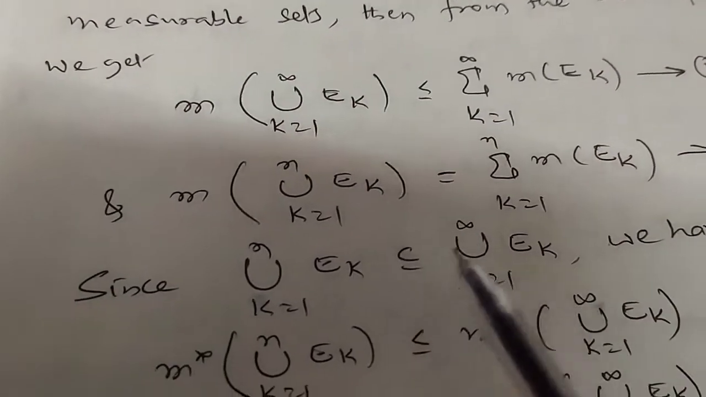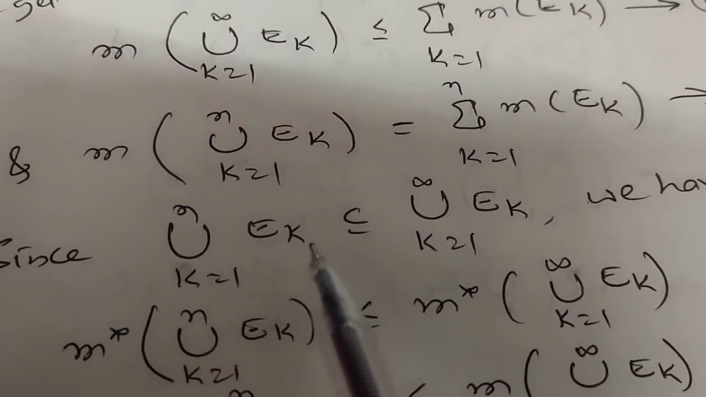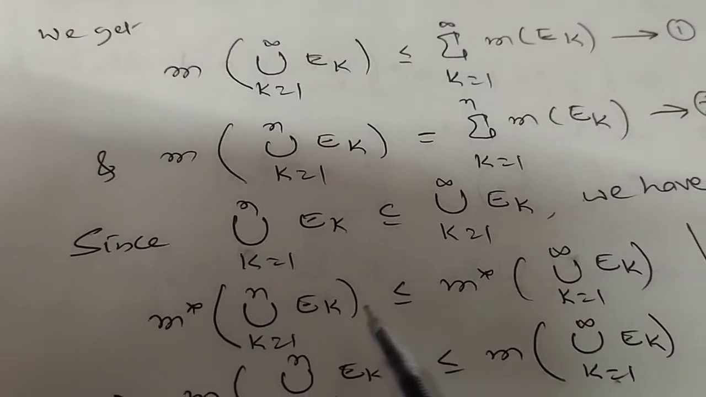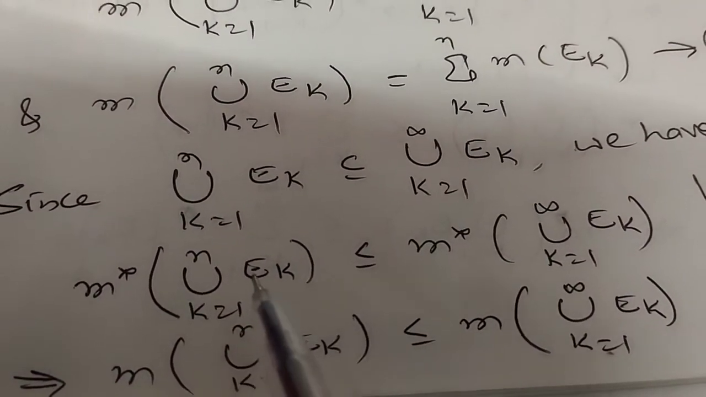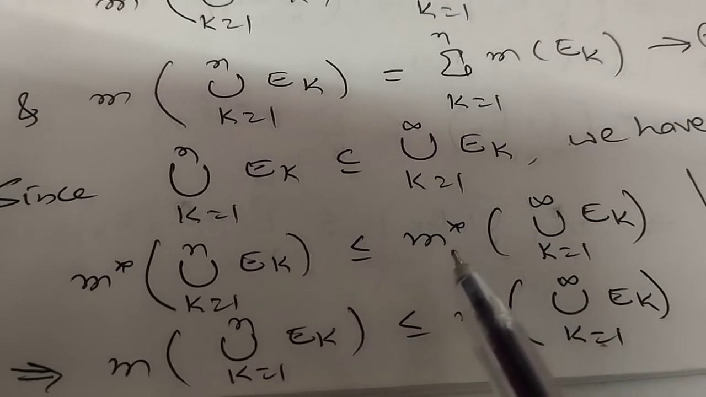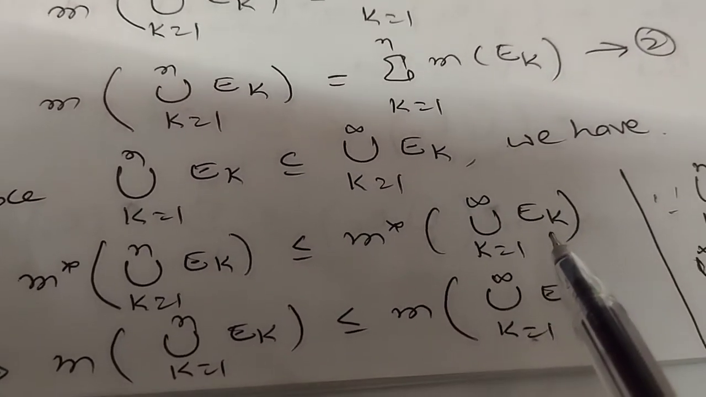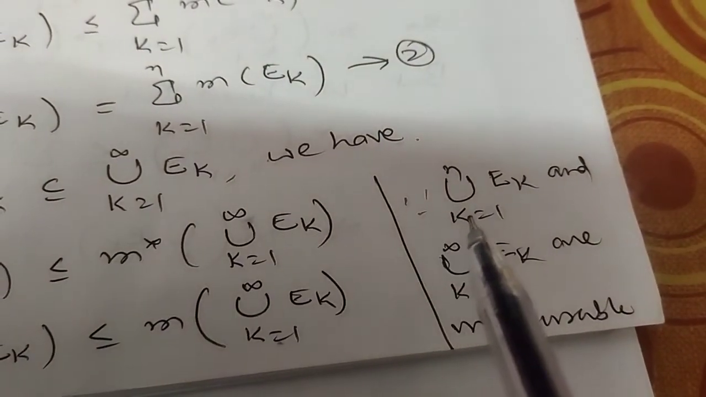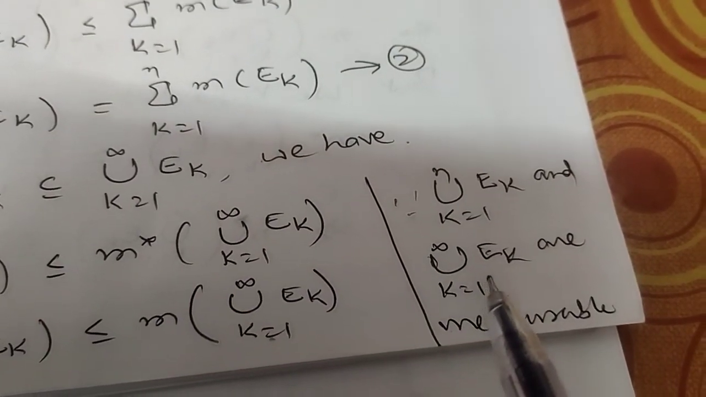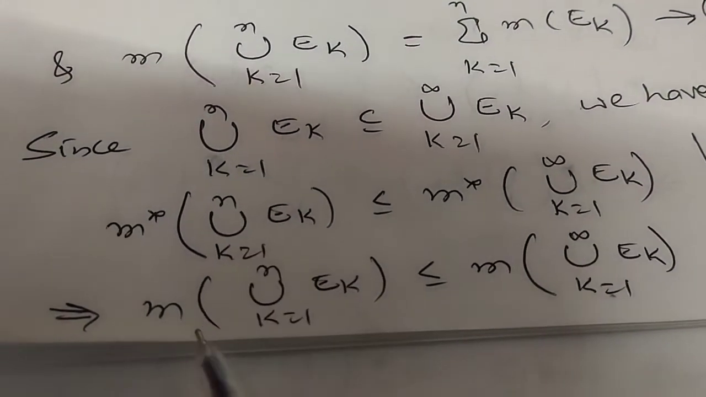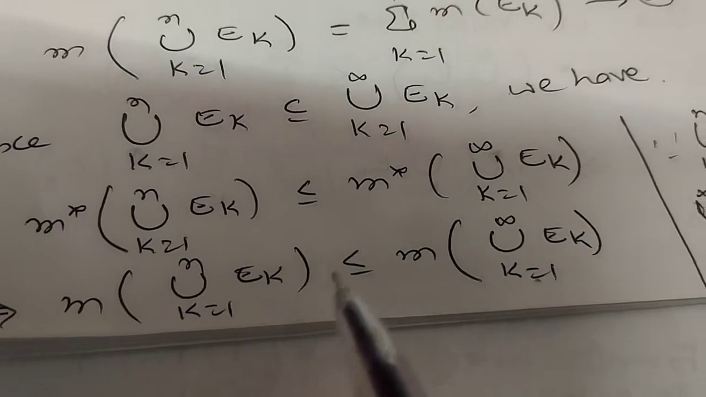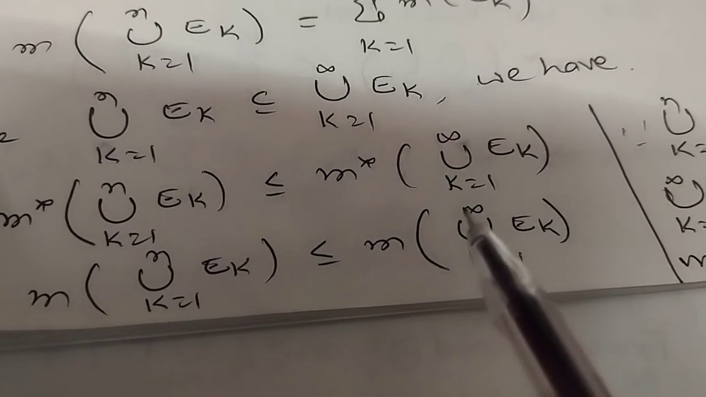This is 2. Now union k is equal to 1 to n Ek is certainly contained in union k is equal to 1 to infinity Ek. This is always true. Therefore we have M star of union k is equal to 1 to n Ek is less than or equal to M star of union k is equal to 1 to infinity Ek, right? Since both unions are measurable, outer measure coincides with the Lebesgue measure. So M of union k is equal to 1 to n Ek is less than or equal to M of union k is equal to 1 to infinity Ek.